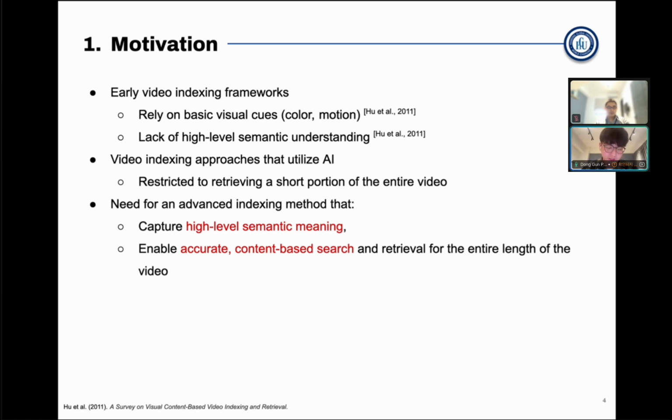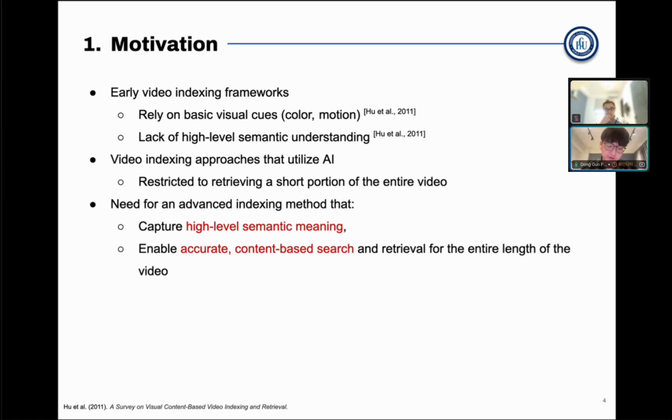Also, with the advancements of AI and other techniques, there have been video indexing approaches utilizing these tools in areas specifically such as surveillance. However, these approaches were only indexing information that corresponds to a short moment inside the video, such as actual scene time, which only lasts for a few seconds or a few minutes.